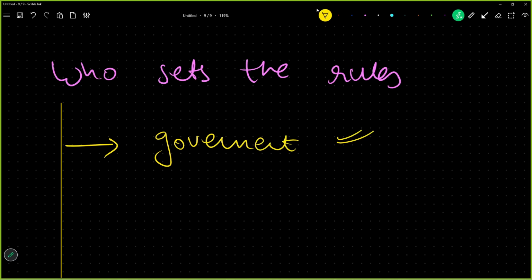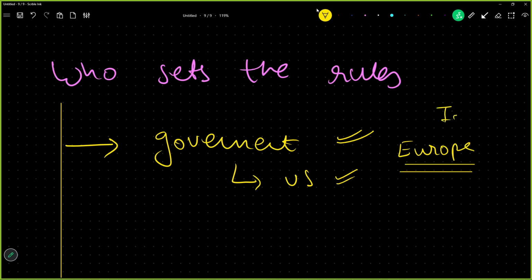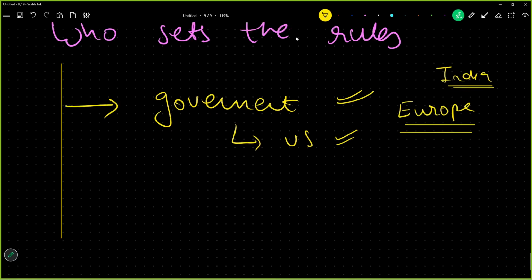Wherever the application is being developed, if it is developed in the US, you have to take care of US rules and regulations. If it is developed in Europe, you have to take care of European rules. And if you are developing in India, you have to take care of Indian rules and regulations. So first is the government coming into the picture.